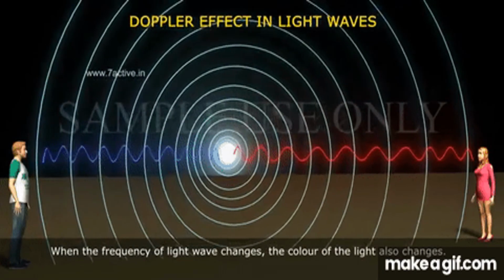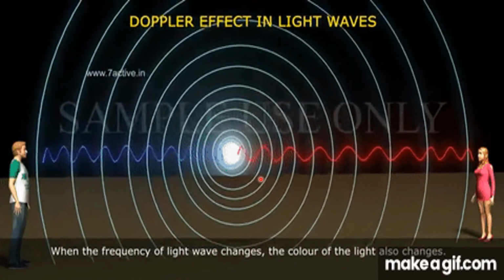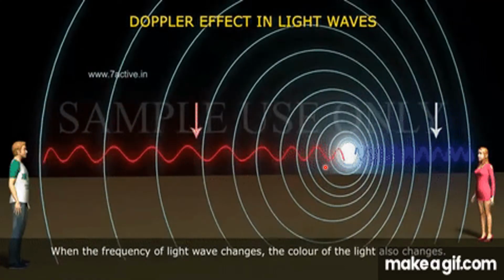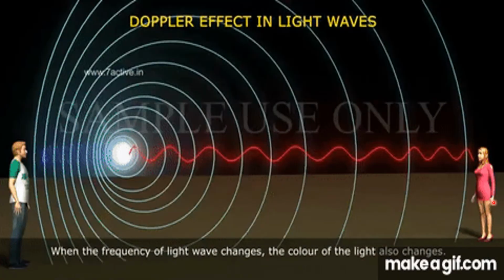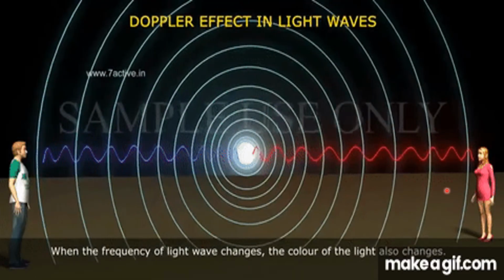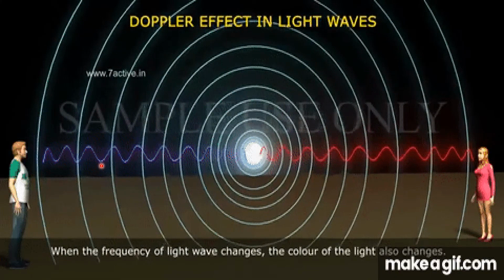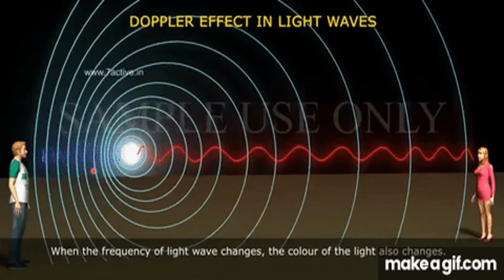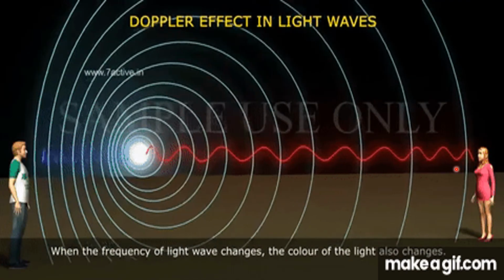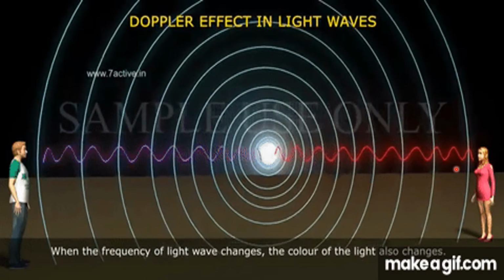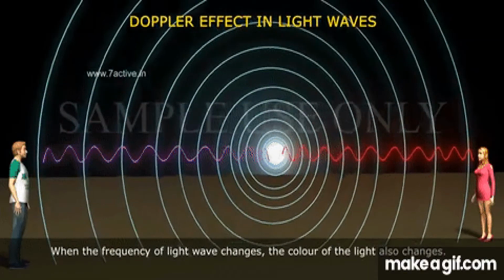Here, with light waves, when we are close to the source of light, it is very bright, right? When we are far from the source of light, the light gets dimmer, it is not as bright to us. It is because of the Doppler effect. When the wave is closer to us, its frequency is high. When it is far, just like this one, the light is moving away, so there is a lower frequency. Here, it is approaching. So that is an apparent shift in the frequency because of the observer. It depends on the observer. That is Doppler effect. Okay.